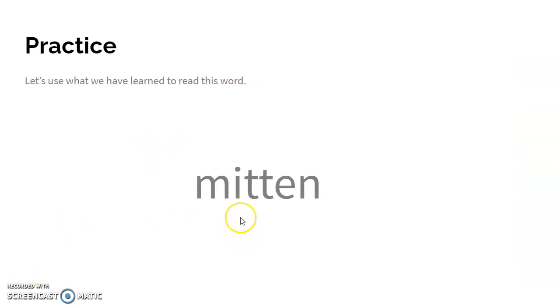Alright, let's use what we learned to help us practice on this word here. So I look at my word. I have our 2 vowels. Our 2 vowels are again the I and the E. And what do you know? Right in between those we have 2 consonants. We have the letters T and T. So I know that this one is going to make a short I sound. Let's go ahead and sound out each of the letters and then we'll blend them together. Here we go. M, I, T, T, E, N. Put it together, mitten.